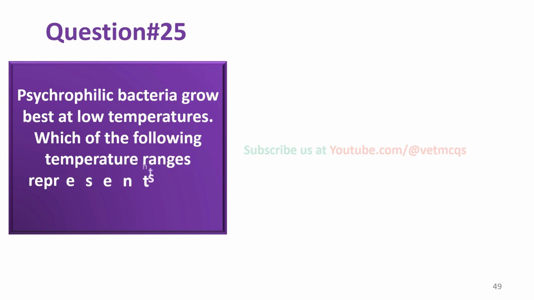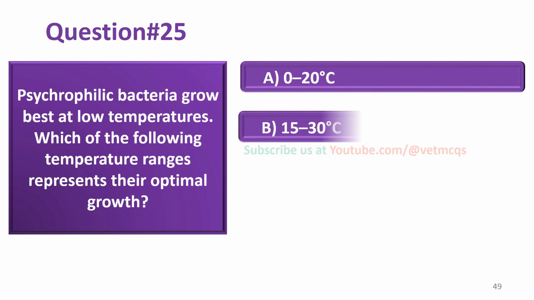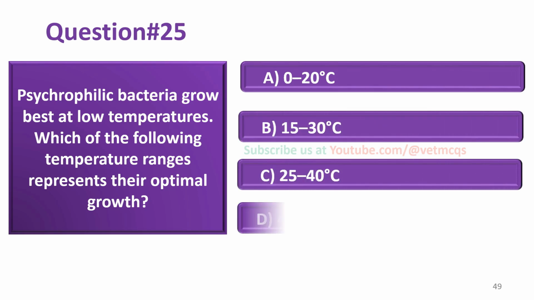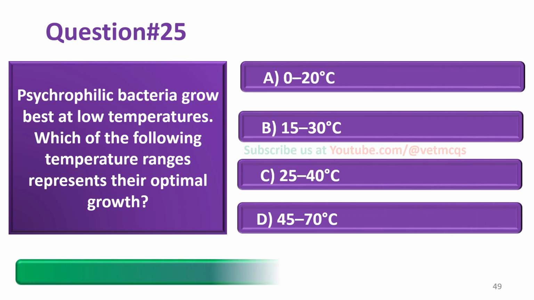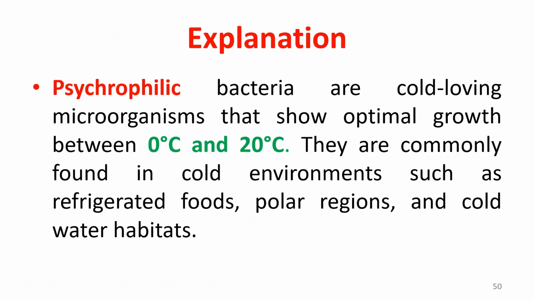Psychrophilic bacteria grow best at low temperatures. Which of the following temperature ranges represents their optimal growth? 0 to 20 degrees Celsius, 15 to 30 degrees Celsius, 25 to 40 degrees Celsius, 45 to 70 degrees Celsius. And the correct answer is option A, that is 0 to 20 degrees Celsius.